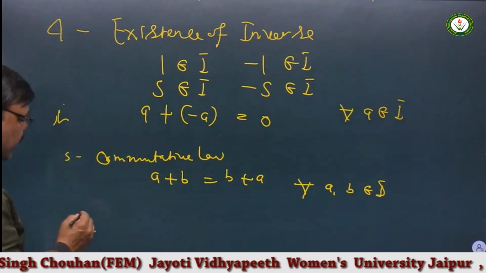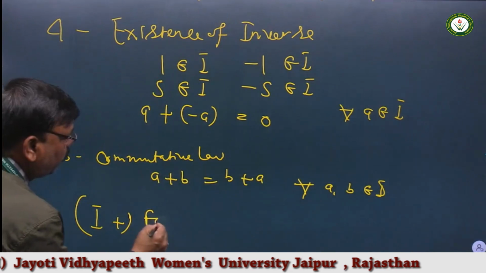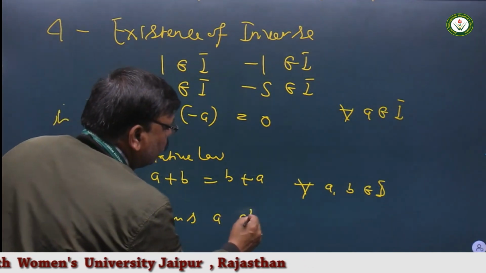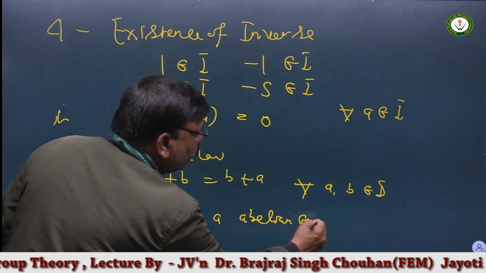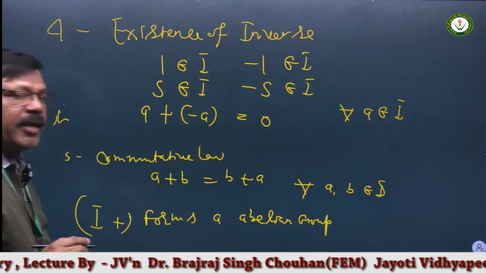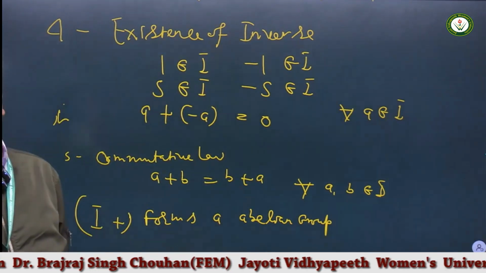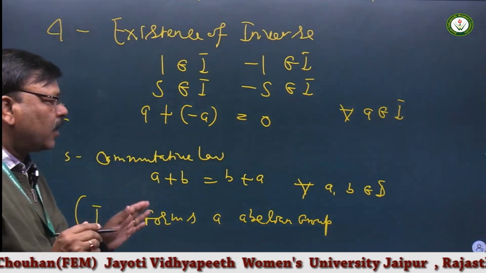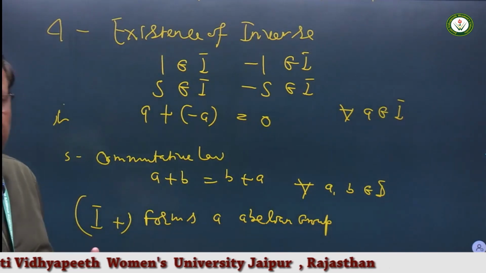So we can say (I, +) forms an abelian group. For forming an abelian group, 5 properties are followed by the structure, then we can say it is an abelian group. So we can say (I, +) is the abelian group.